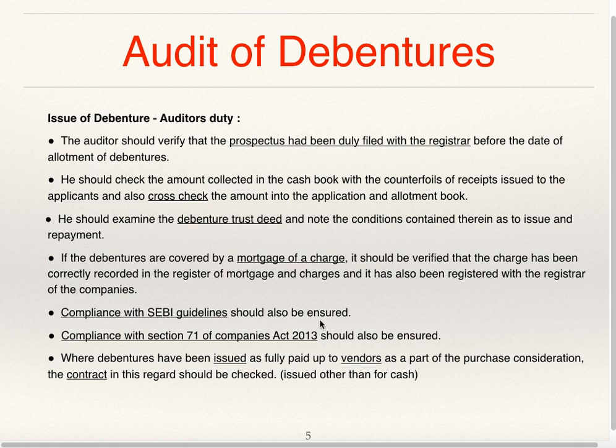Compliance with SEBI guidelines should also be ensured. Compliance with Section 71 of Companies Act 2013 should also be ensured. Where debentures have been issued as fully paid up to vendors as part of purchase consideration, the contract in this regard should be checked. That means if the debentures are issued for other than cash, then it is the duty of the auditor to check the contract.